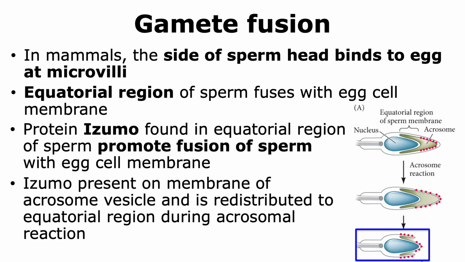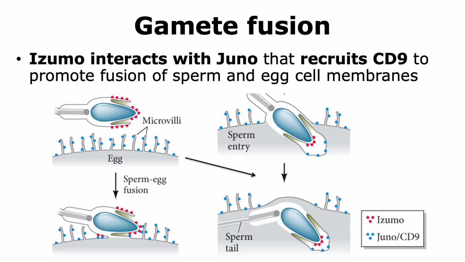Now, Izumo is present on the membrane of the acrosome vesicle and is redistributed to the equatorial region during that acrosomal reaction, and this is an important step. The Izumo will then react with Juno that is present in the egg, and this recruits the protein CD9 to promote fusion of the sperm and the egg cell membranes.